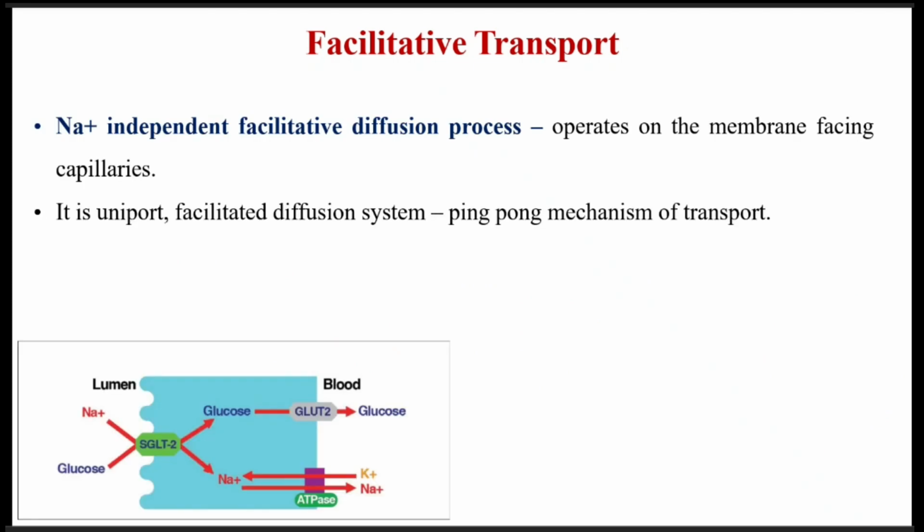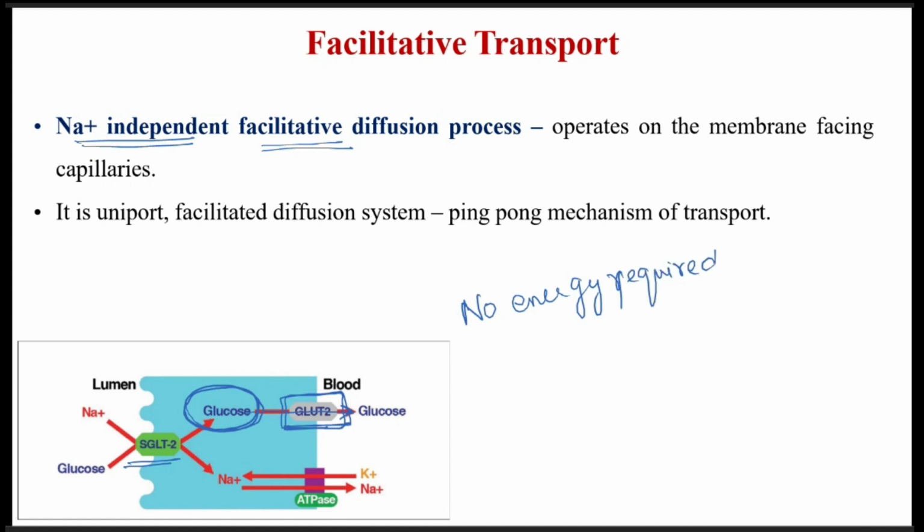Next is facilitative transport. The glucose that has entered into the intestinal cell through the sodium dependent glucose transporter will be expelled outside with the help of transporters called glucose transporters or GLUTs. Now this is a sodium independent facilitative diffusion where no energy is required. It is just a facilitated diffusion process, and it operates on the membrane facing the capillaries.